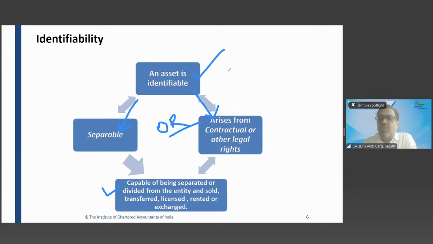No, sir. No, because this broadcasting license cannot be sold separately, cannot be exchanged, cannot be rented, cannot be licensed. Yes, if the promoter of 98.3, if the shareholder of this company sells this company to somebody else, this program with this license will go with the 98.3 channel also. So tell me whether this broadcasting license, broadcasting rights, whether we will capitalize this as an intangible asset or not.